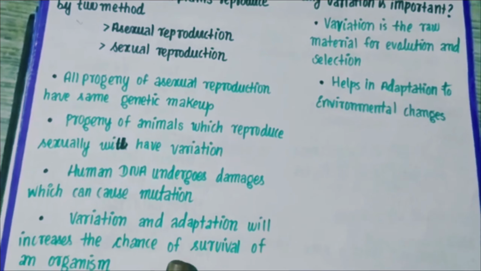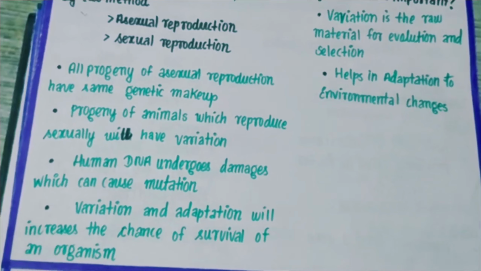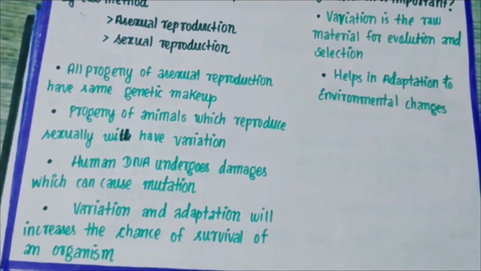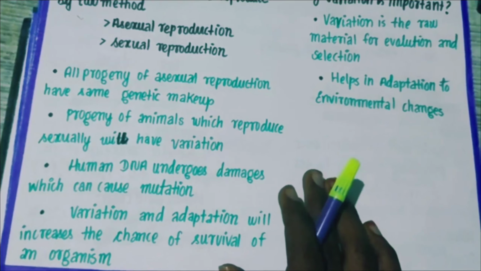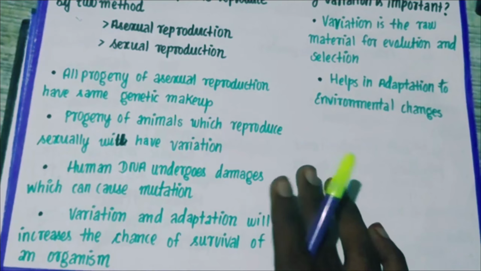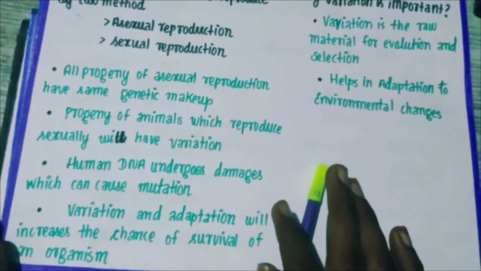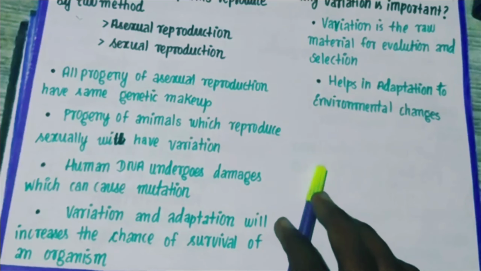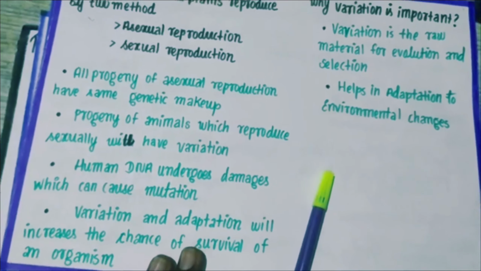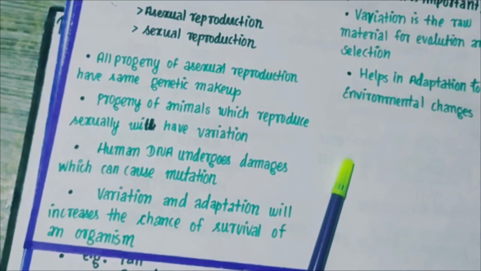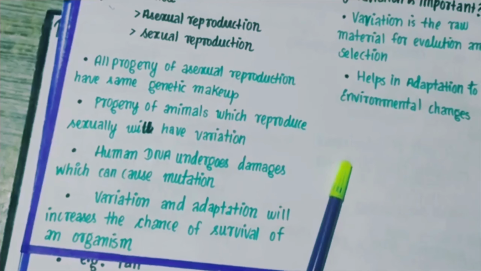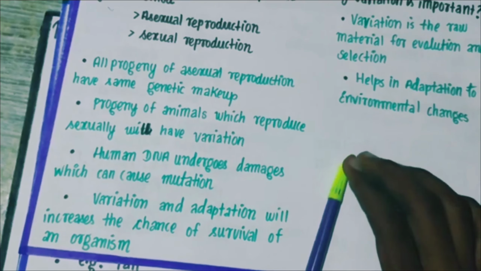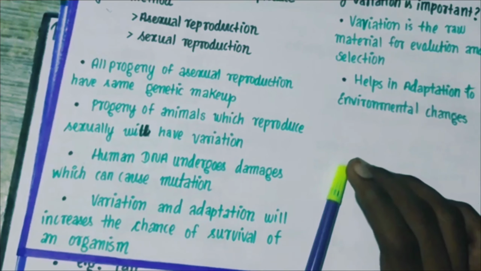Then variation and adaptation increase the chance of survival of an organism, right? Of course the organism has to show some variation to adapt and survive in that particular environment. I have told you about the giraffe, right? Long ago they did not have this long neck. To survive in an area where there are tall trees, they developed this long neck.